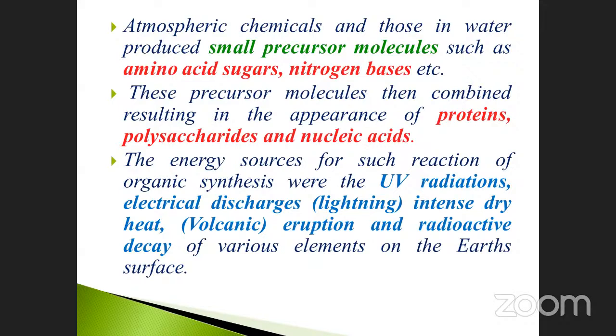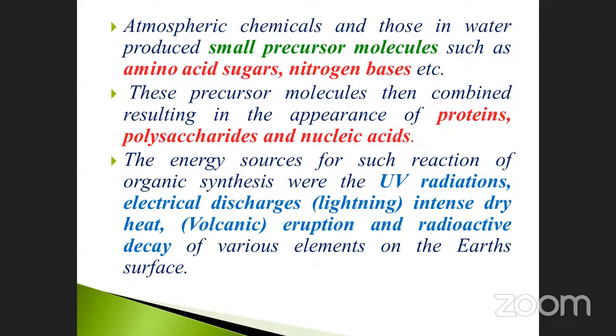Many elements present on the surface of the earth undergo further reactions by these actions.